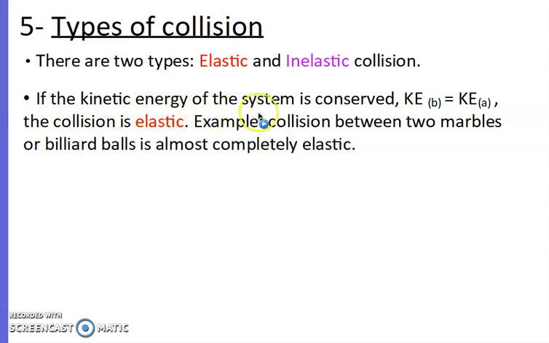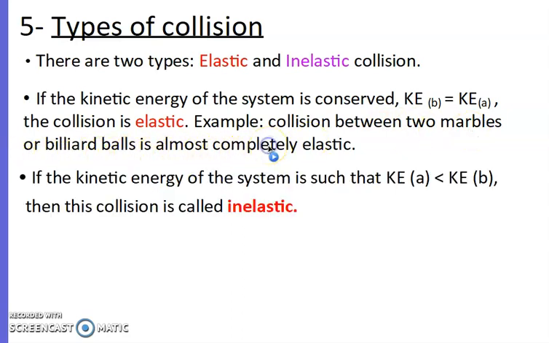Now, if the kinetic energy of the system is conserved, means remains constant during collision, I mean, kinetic energy before collision equals kinetic energy after collision. But this is for the system, not for one body. Be careful. The collision is elastic. Okay, means there is no loss of energy by the system during collision. As an example, collision between two marbles or billiard balls is almost completely elastic.